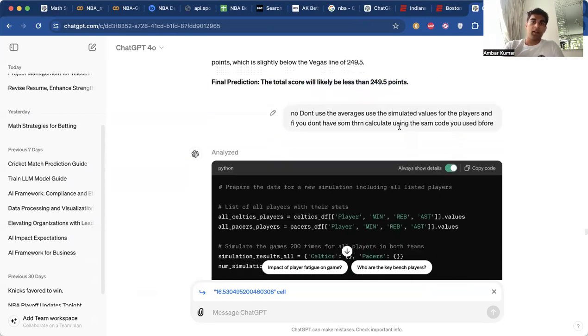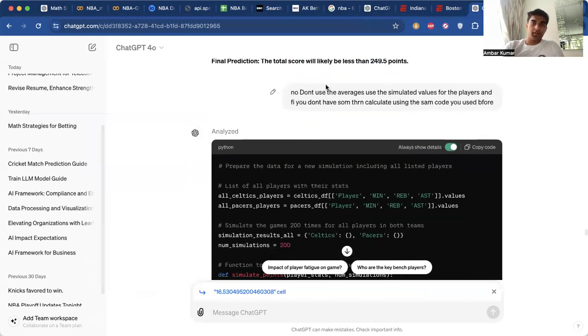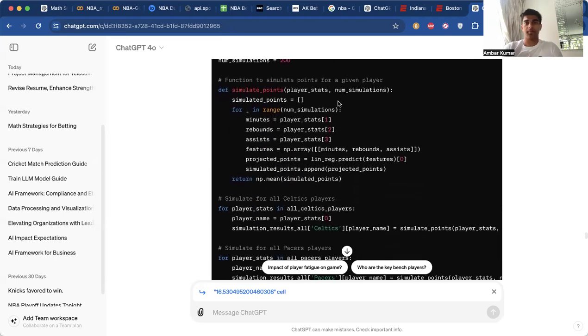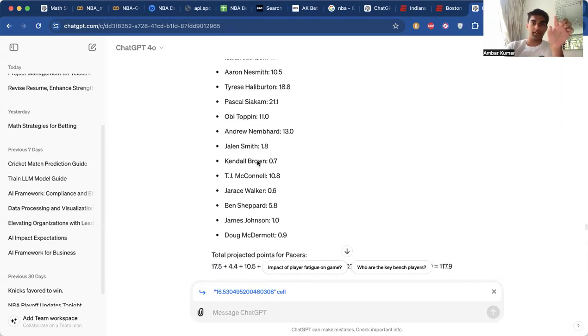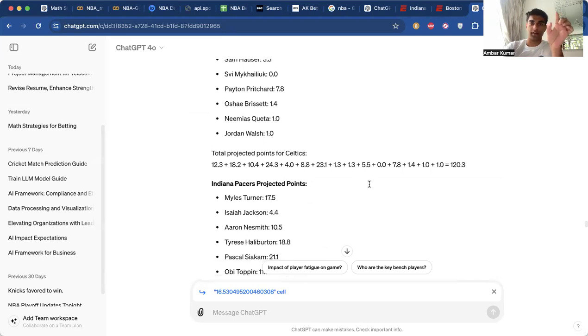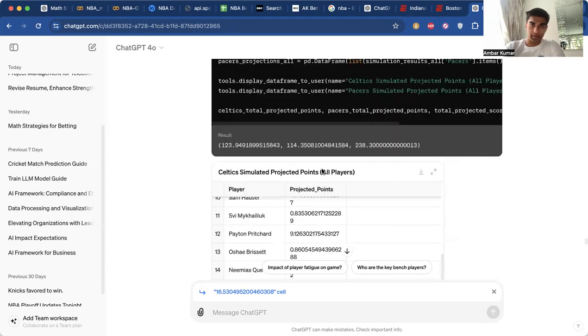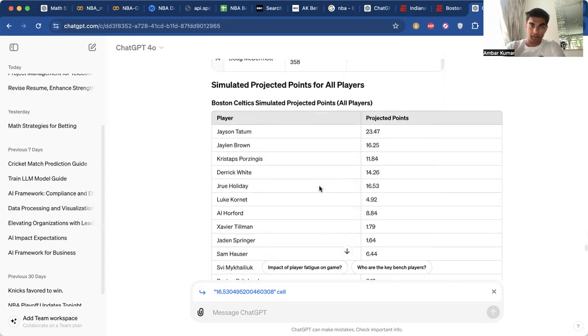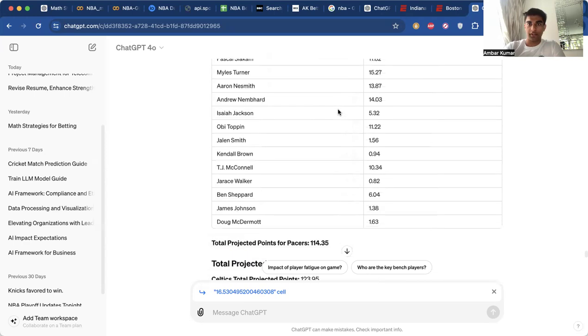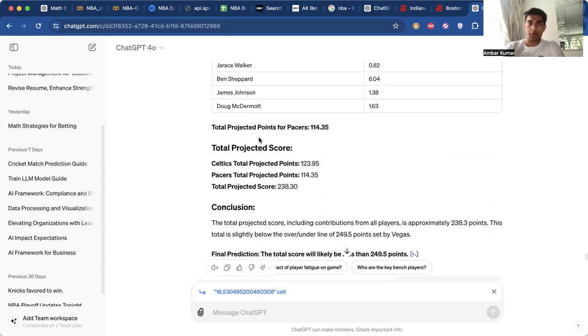But then what I told it was, do not use the averages, use the simulated values for the players. If you don't have some of them, just calculate the same code for those players. Because I think what it did was, with some of these players, if it didn't have those totals, it just added the averages. So I went back and I told it, let's get a full simulation. So now we made it even more accurate and we got these values. Now it's summing up these values for each player. It's put into a table format, and now we're getting a total projected points for the Pacers at 114.35 and the Celtics at 123.95.